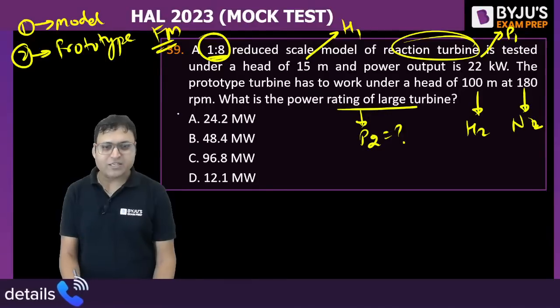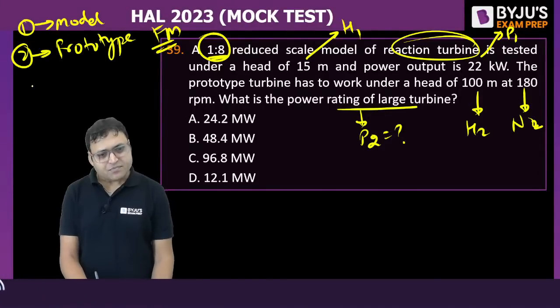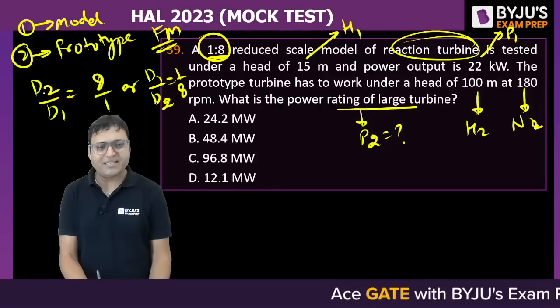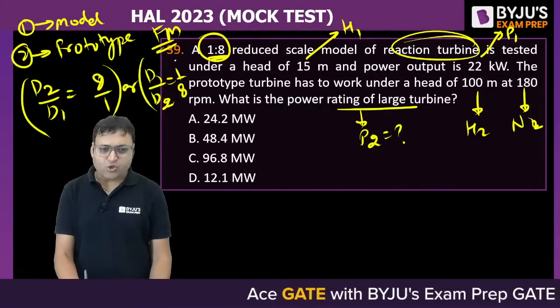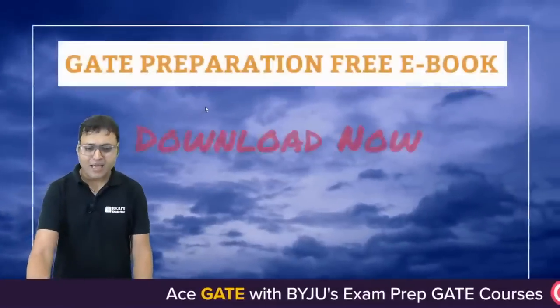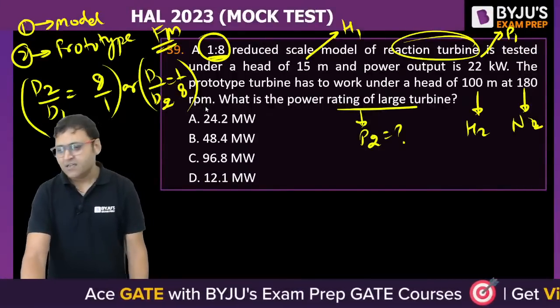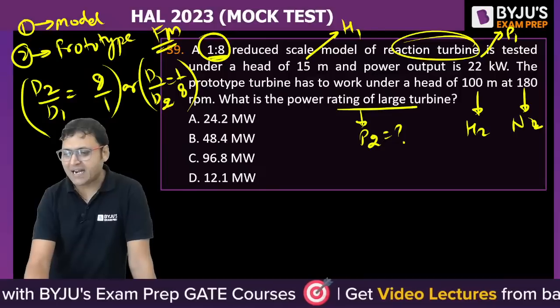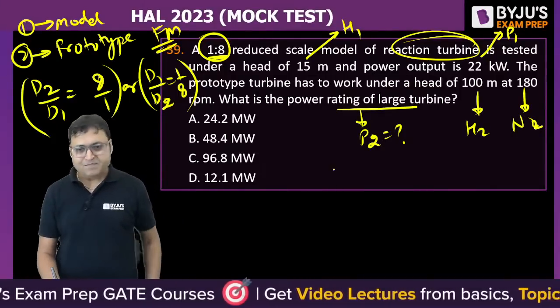It is 1:8. So we can say D2 by D1 is equal to 8 by 1 or D1 by D2 is equal to 1 by 8. Do not commit this mistake. The actual turbine is the bigger part. Actual turbine is bigger and the smaller, the model is the small scale replica. Right?